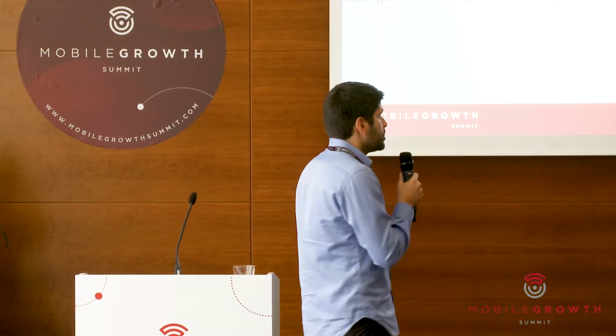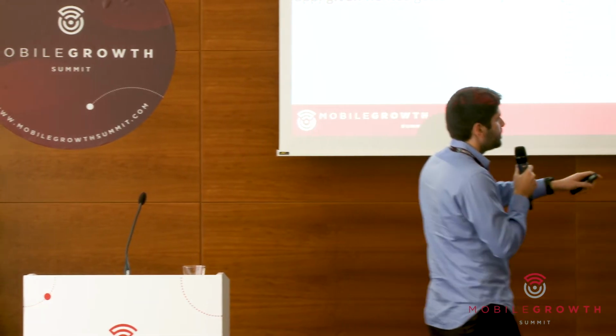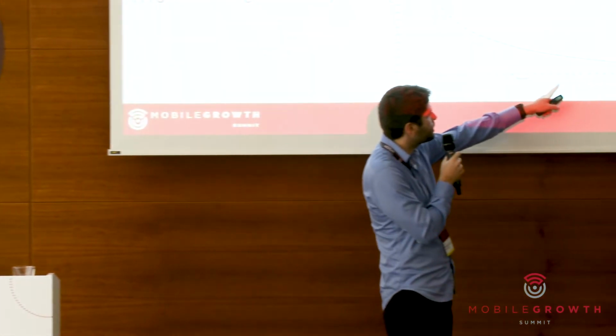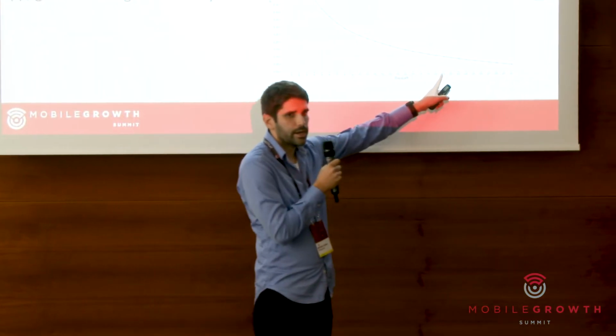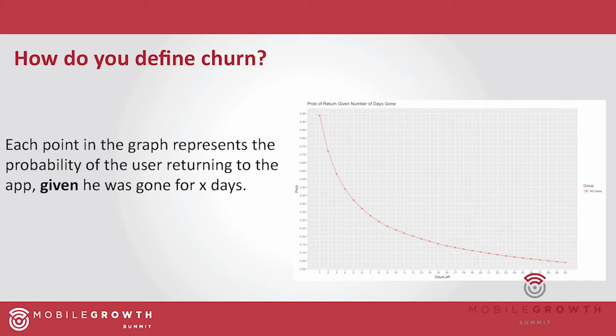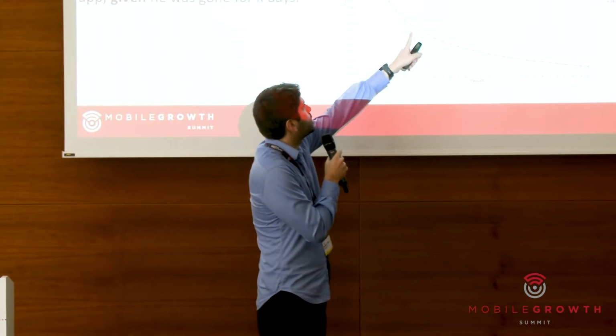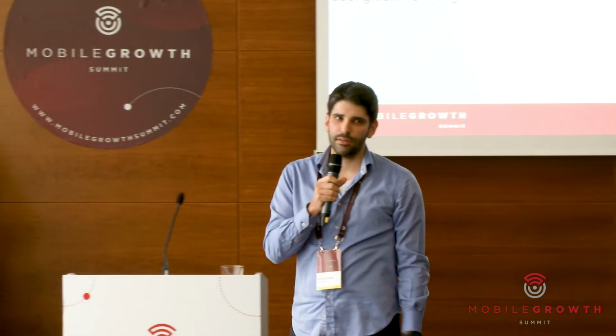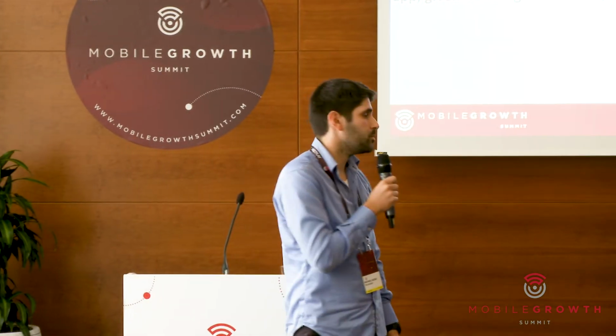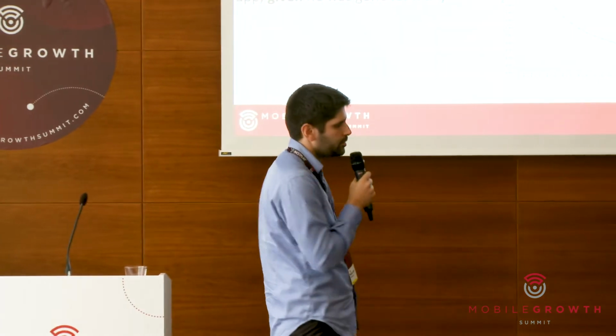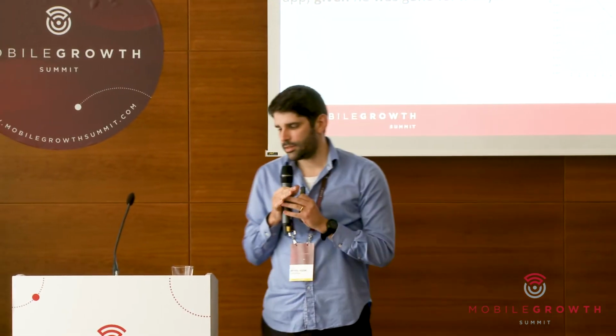Okay, so how do we read this line? The axes are hard to see clearly, but this is 21 here, so I read this as 21 days of lapse. In 21 days, we have about a 10% probability that the user will return by himself. If we go for a 7 day lapse, there is about a 35% probability that the user will return by himself. This is how we read this graph, and this can help us define what churn is.